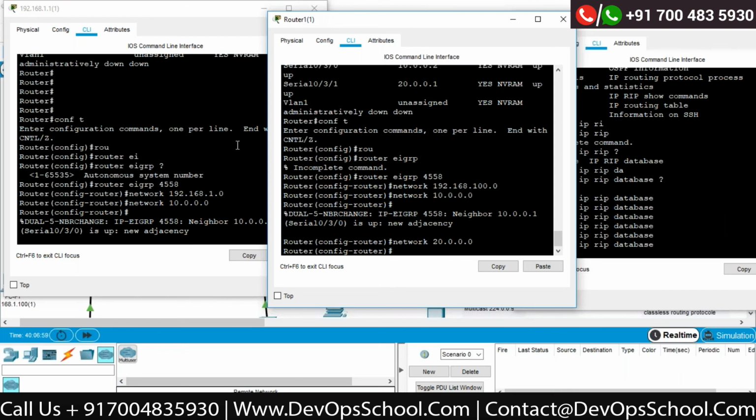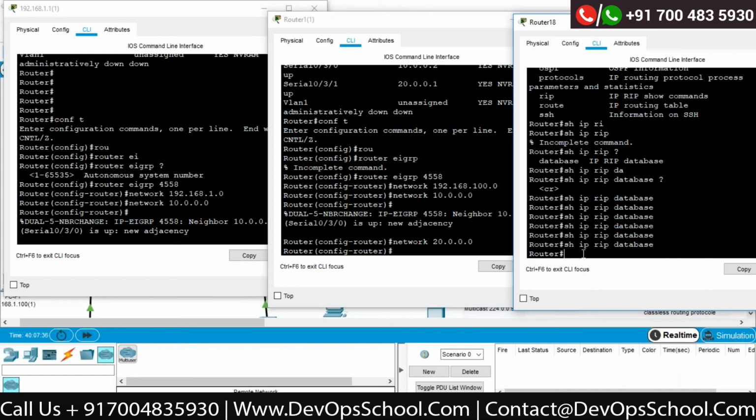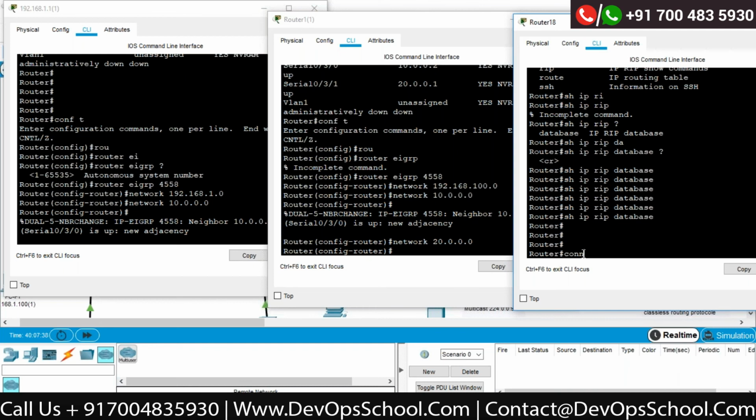Correct. So what I told you is that these two are going to send the hello packet first. They will acknowledge, then they will put themselves into the neighbor table. Now, once the neighbor table is built, based on that neighbor table they are going to exchange the best route information with each other. Correct. Once that information is exchanged, they will build the topology table, and based on the topology table, every router will build its own routing table. Correct. Now let's do this with this one also. Okay, I will say conf t.